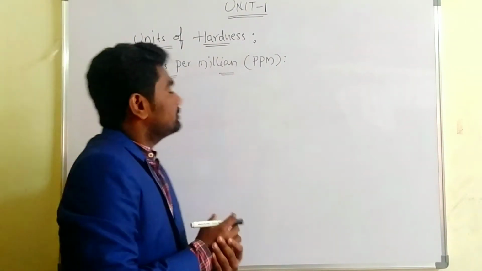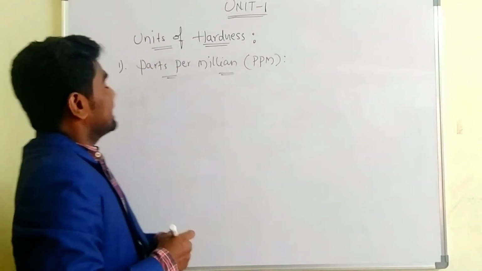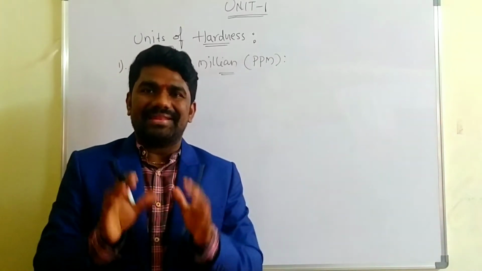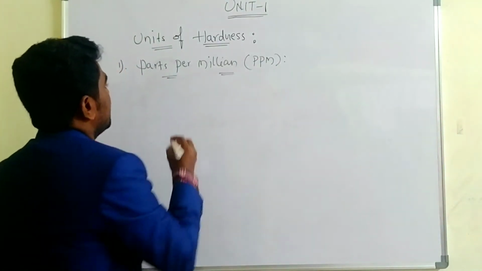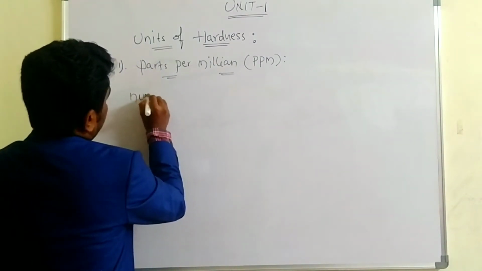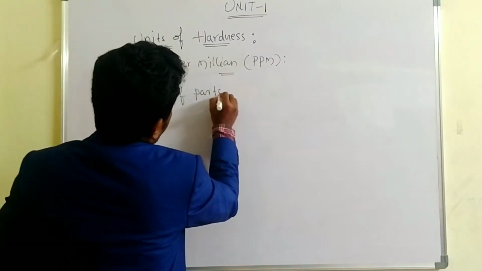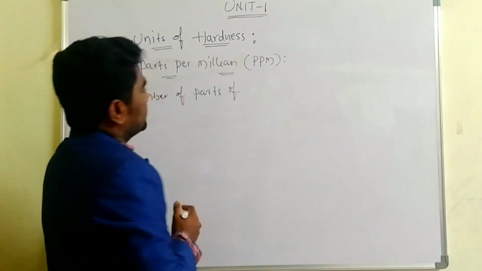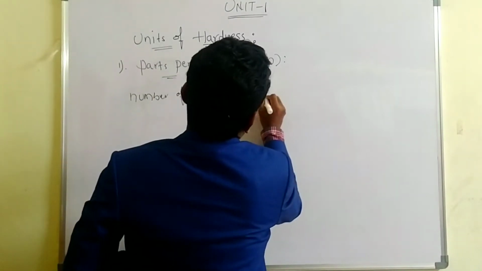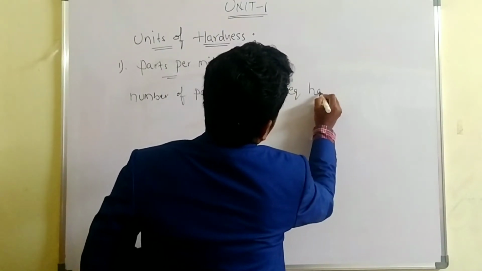Parts per million means the number of parts of CaCO3, that is calcium carbonate equivalent hardness,